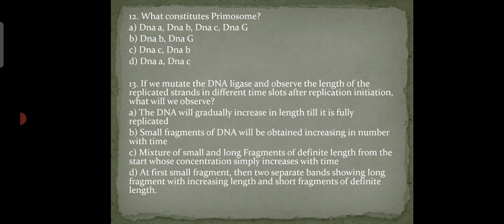DNA B, the helicase, and DNA G, the primase, constitute the primosome necessary for initiation. DNA A mainly generates a strand allowing DNA C to load the helicase DNA B.